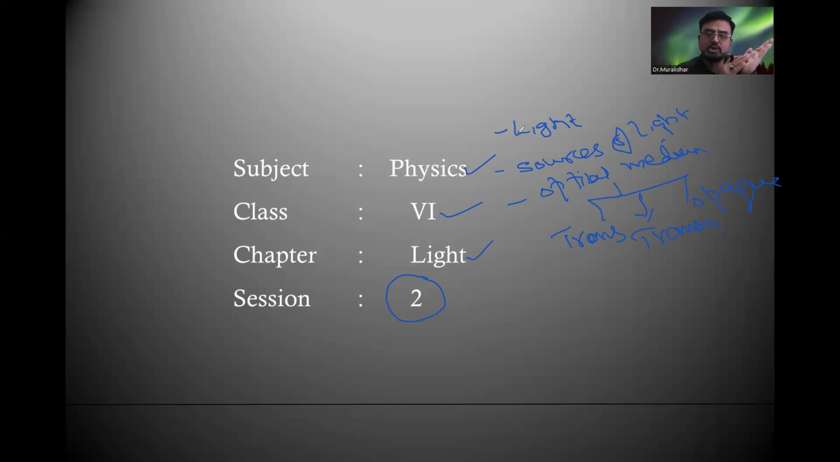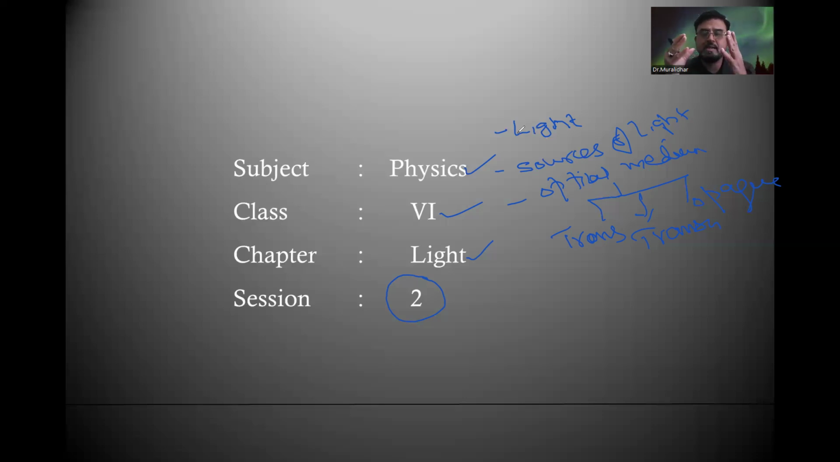So natural sources of light are like the sun and stars. Artificial sources are the electric bulb, candle, tube light, LED, fire, so many things, right?